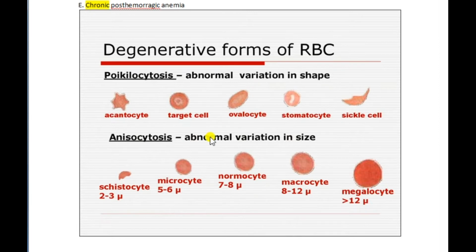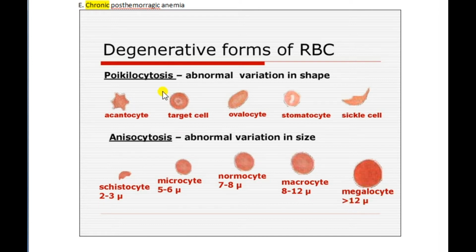Anisocytosis means abnormal variation in size. For example, schistocyte, microcyte, normocyte, and megalocyte. Normocyte is 7 to 8 micron, microcyte 8 to 12 micron. Schistocyte is 2 to 3 micron, this is the least size, and megalocyte is greater than 12 micron.